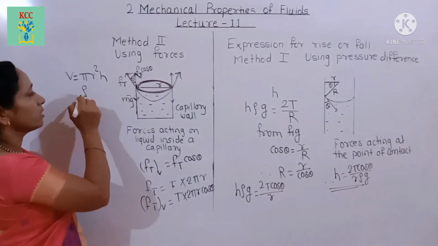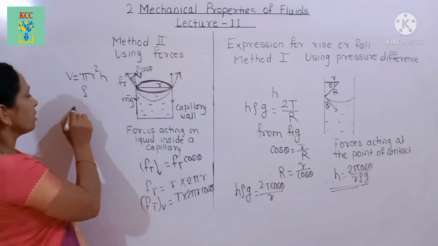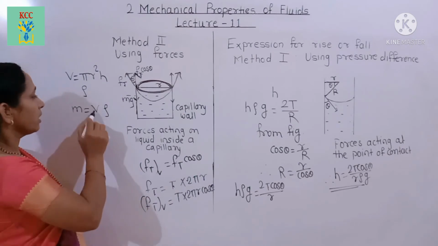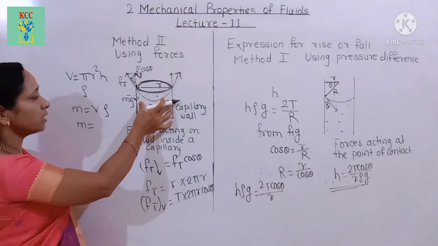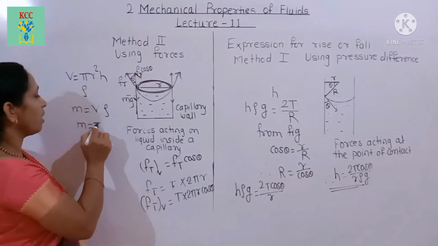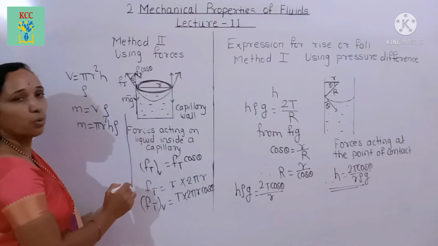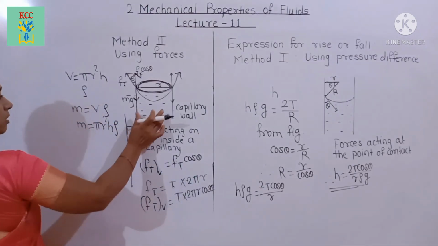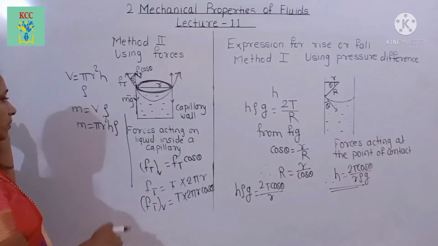Suppose rho is the density of this liquid, then mass equals volume into density. Therefore the mass of the liquid column is equal to pi r square h into density rho. This is the mass of the liquid column inside the capillary.